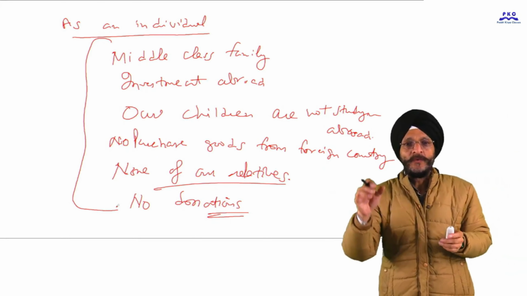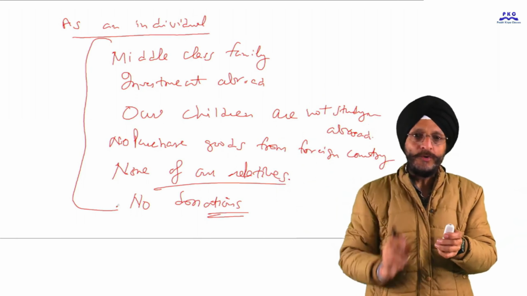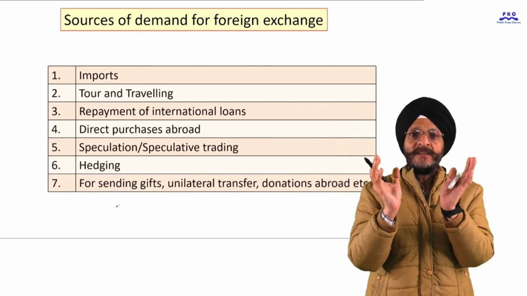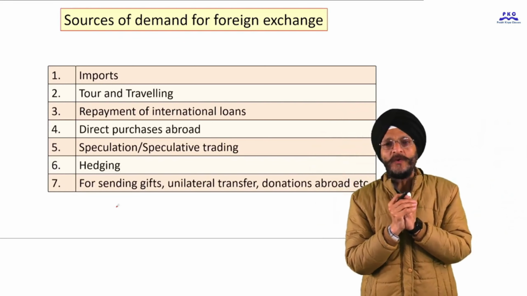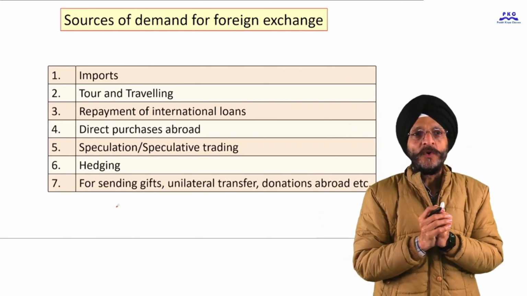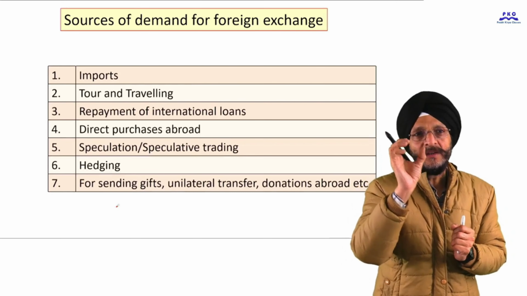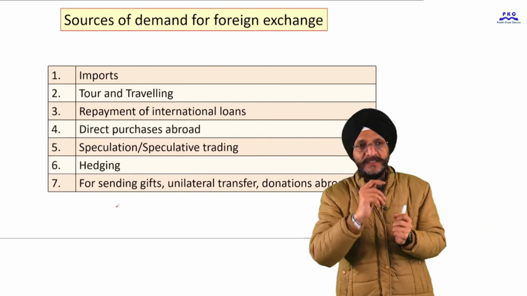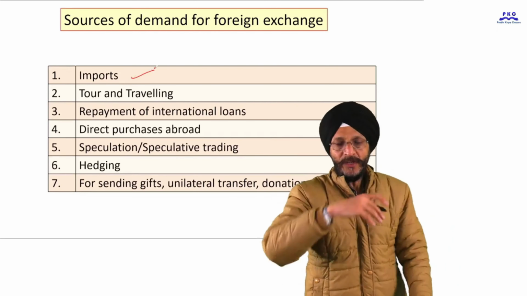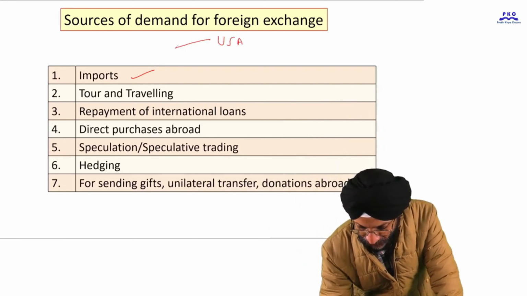But here we are talking as a nation, not at an individual level. When we talk about the demand of foreign exchange as a nation, there are many sources of demand for foreign exchange. First reason is imports. Suppose we are importing goods from USA.